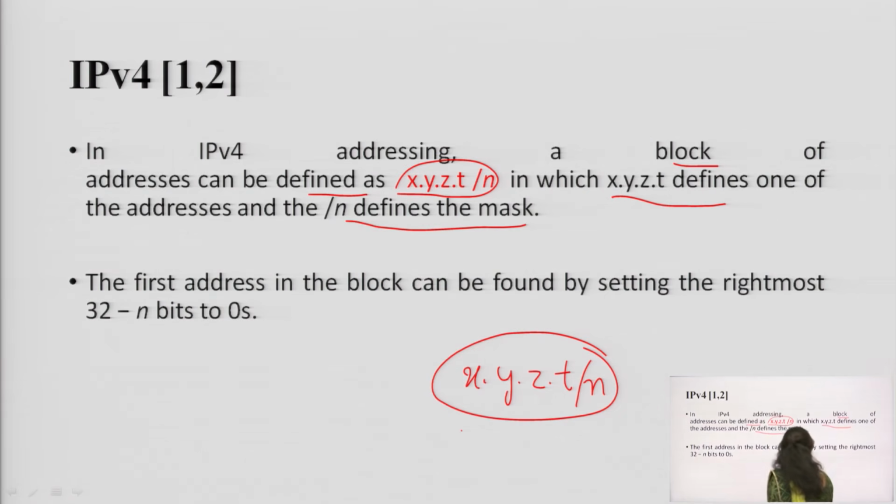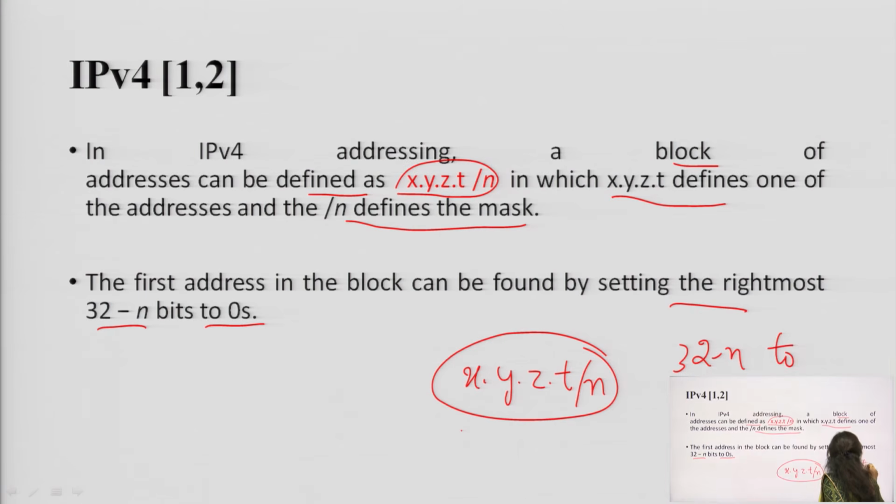So, in IPv4 addressing, this is a kind of block addressing that we have to consider: x.y.z.t is an address, and this is the mask n. Now, the first address in the block can be found by setting the rightmost 32 minus n bits to zeros. So, this is the first address in the block that you can find by setting the rightmost 32 minus n bits to zeros.